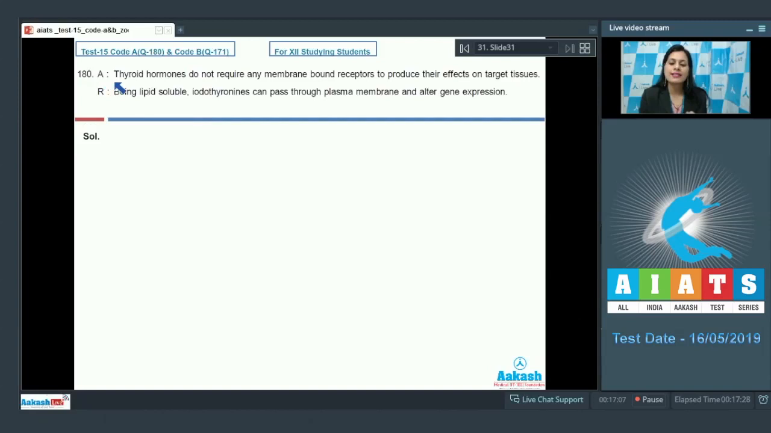Question number 180, assertion given is thyroid hormones do not require any membrane-bound receptors to produce their effects on target tissues, and this is a true statement because thyroid hormones are iodothyronines, and hormones belonging to this category do not require any membrane-bound receptors because thyroid hormone has intracellular receptors and not membrane-bound receptors to produce their effects on target tissues.